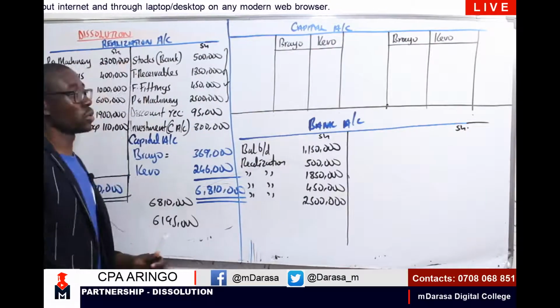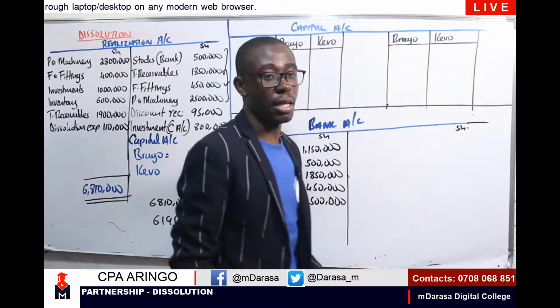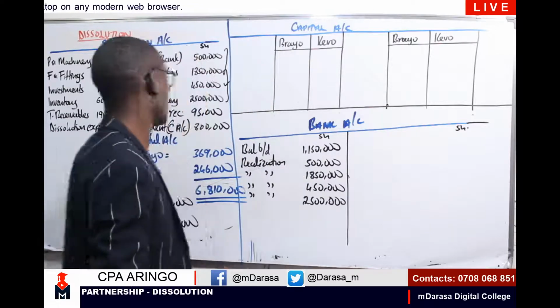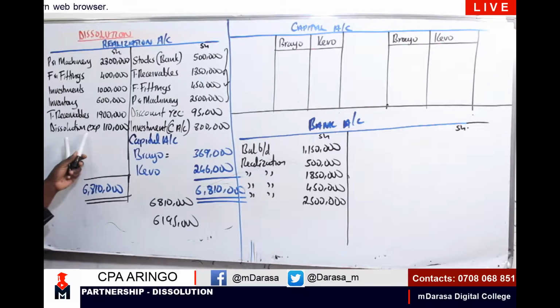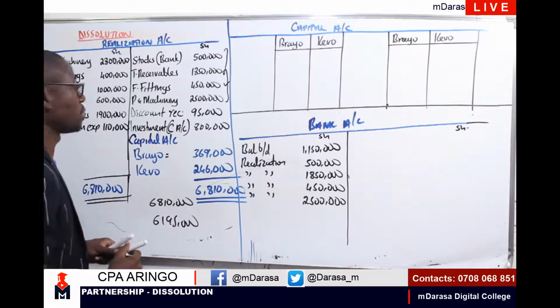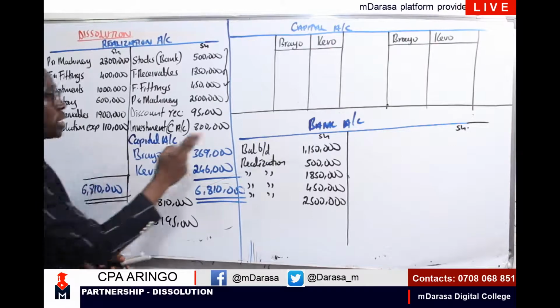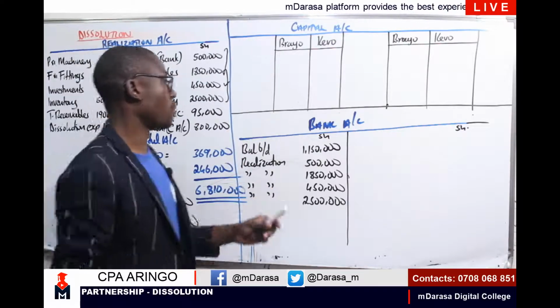After that, we consider the next item, where we look at any amount that we paid. Recall, we had dissolution expense, which was in our realization, and it will affect our bank account, whereby we debited our realization account. So the next account to be credited will be our bank account.